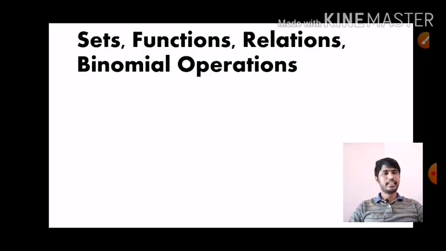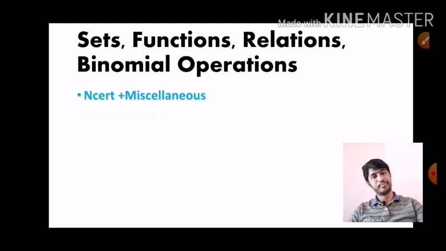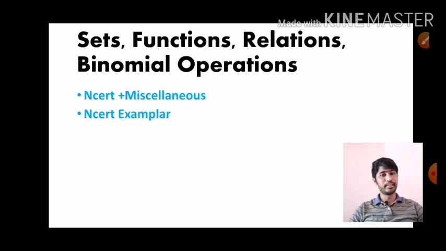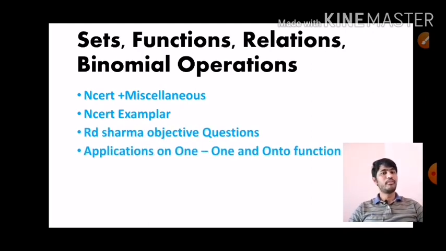The next topic is sets, functions, relations, binary operations. It is a huge topic, but we are getting very few questions in JEE, like 1, maximum 2. So in this, NCERT miscellaneous is very important. NCERT exemplar problems are enough for JEE, but apart from that, you have to practice applications of one-one and onto functions, which is very much needed.